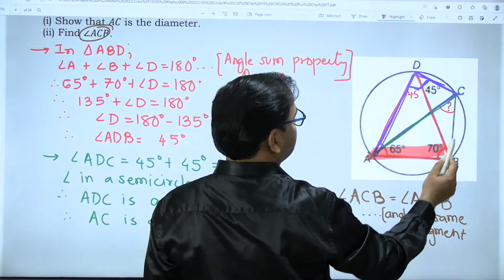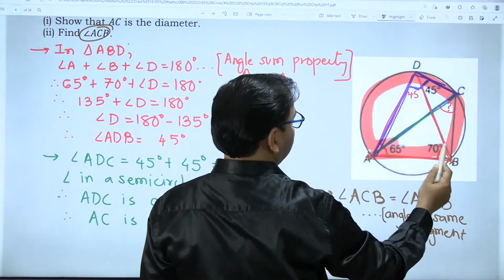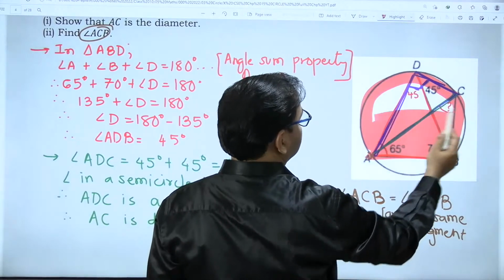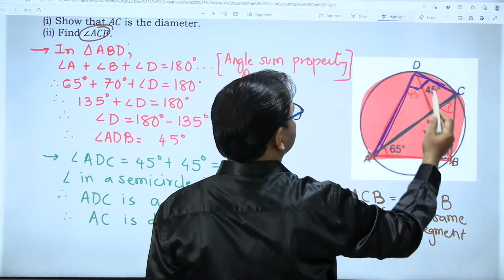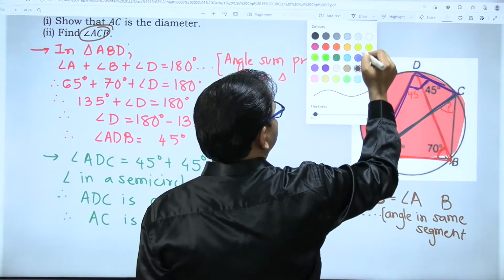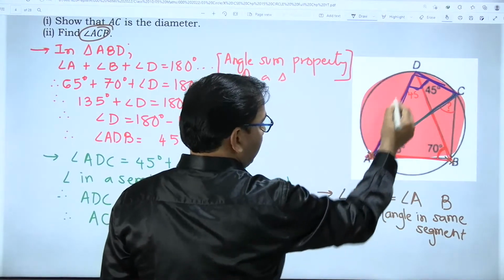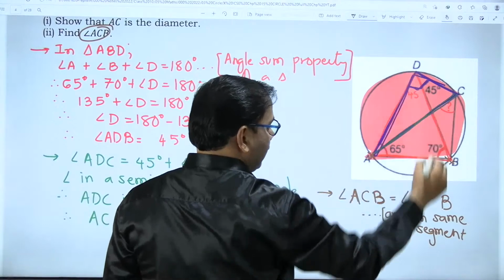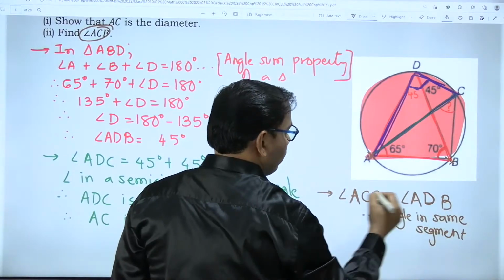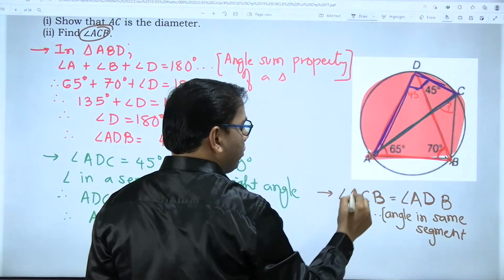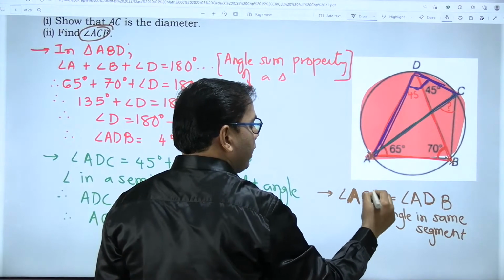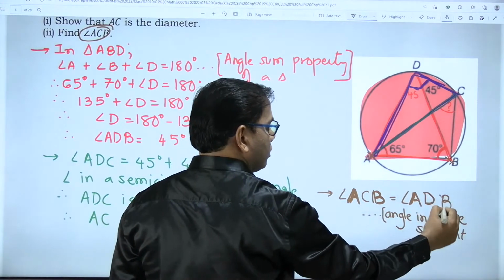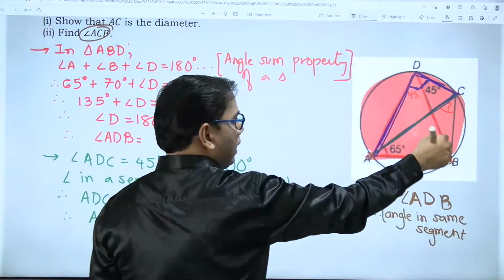So this major segment, major segment AB. Which are these two angles which are equal? So angle ACB and angle ADB. Whenever you write angles in the same segment, the starting and ending letters should be the same for both the angles. So angle ACB and angle ADB.